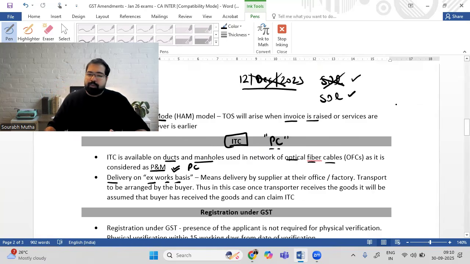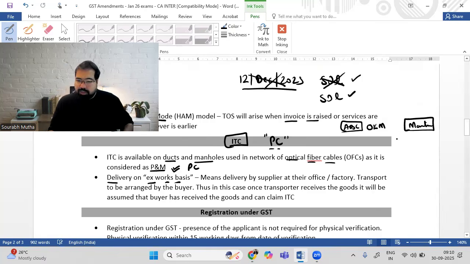Next, very, very important: delivery on ex-works. First, let me give you an example. Guys, I am purchasing something from an original equipment manufacturer. Example, I'm Maruti, and I'm buying some steering wheels from a company. Let's call this company ABC, which makes steering wheels. They are called original equipment manufacturers. I'm giving you this example and then we'll expand it to everyone.